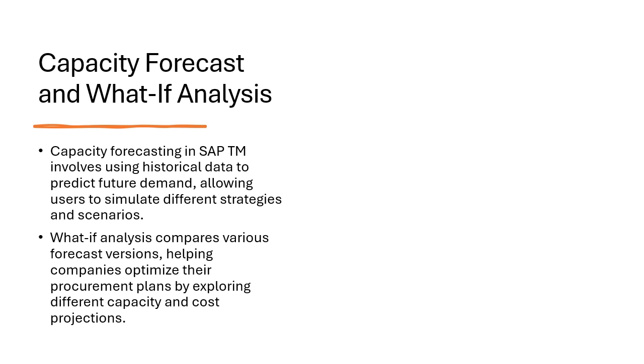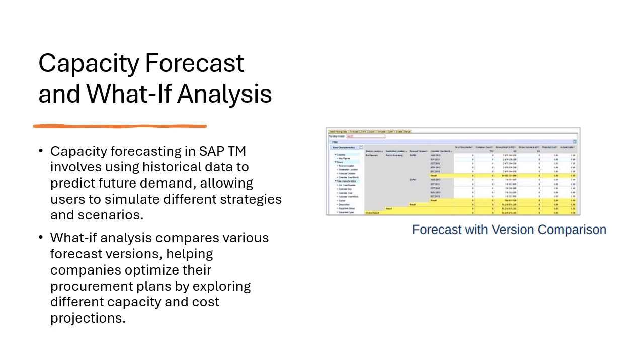And next is the capacity forecast and what-if analysis. Capacity forecasts are generated based on historical data, which allows businesses to predict future fleet needs. What-if analysis also helps evaluate different scenarios, which enables companies to adjust their procurement strategies based on varying demand and cost. This figure actually shows a comparison of different forecast versions, which allows users to evaluate various scenarios and strategies. The forecast results are compared based on factors like trade lanes and equipment type, which helps companies make informed procurement decisions.